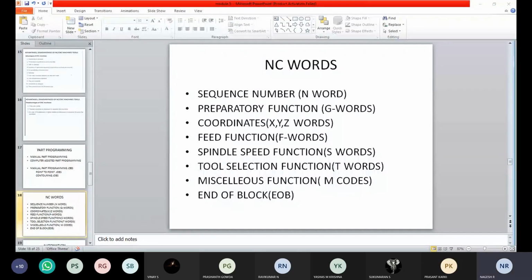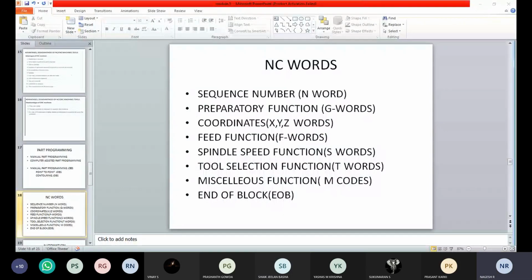So you people said N01, N001, right? Sir, the program will read according to the sequence number. Sir, it is used to identify blocks. Okay, good, use it to identify the block. So where are you using this, at the starting of the program or what? No, sir, after.